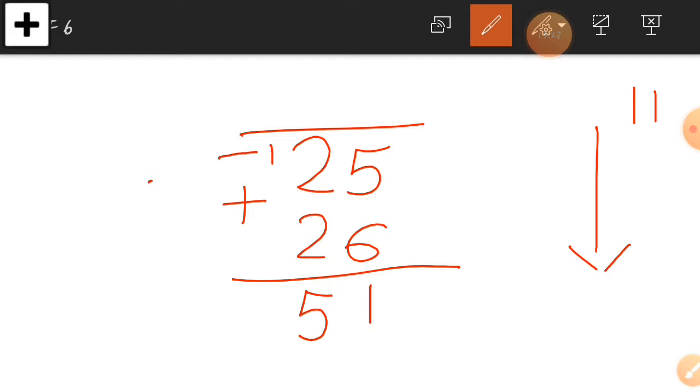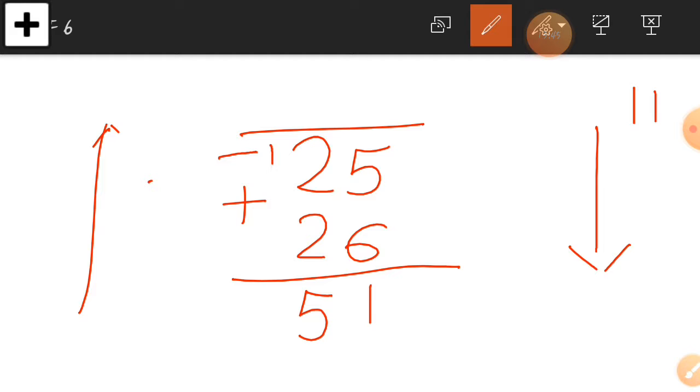So let's check our answer by adding upside. Okay, in the ones column, just take 6 first. So 6 plus 5 is equal to how much? So 6 plus 5 is equal to 11.